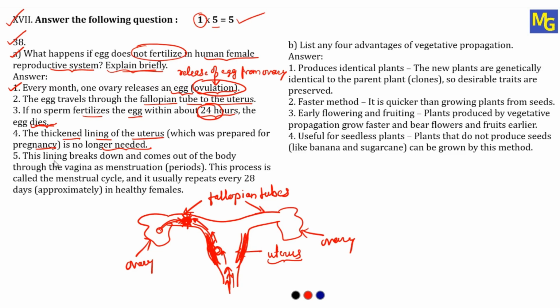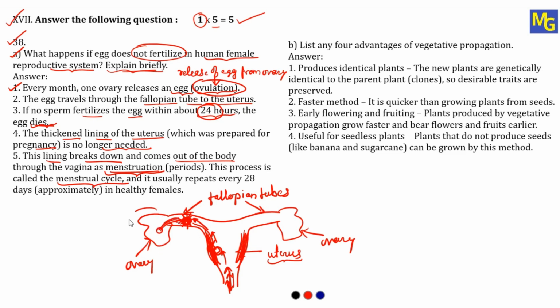So here I have written, this lining breaks down and comes out of the body through the vagina as menstruation. So this broken part of the egg, as well as the small pieces of the uterus lining, this whole material comes out of the vagina in the form of blood, and that is called menstruation. This process is called the menstrual cycle. As I told, every month one ovary releases an egg.